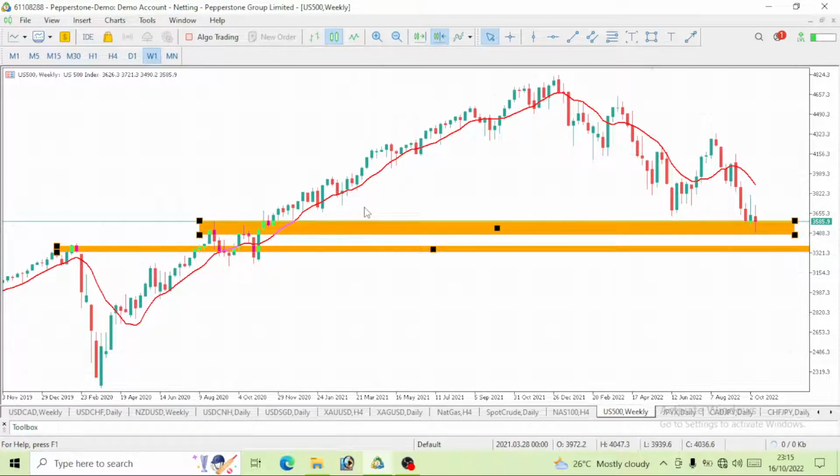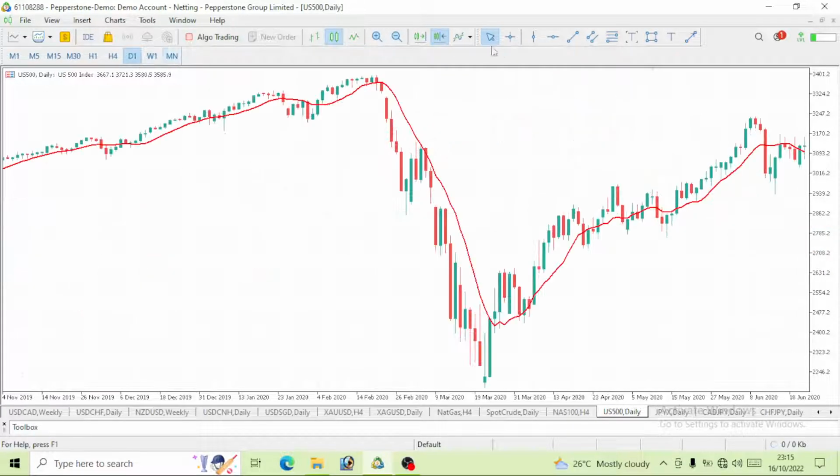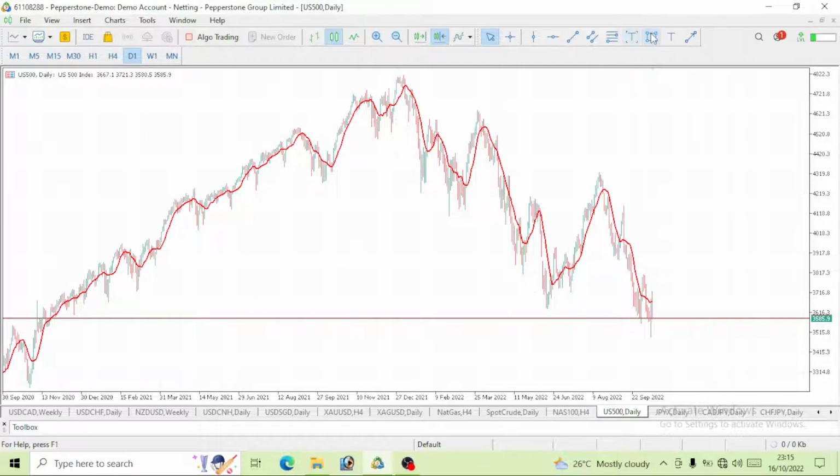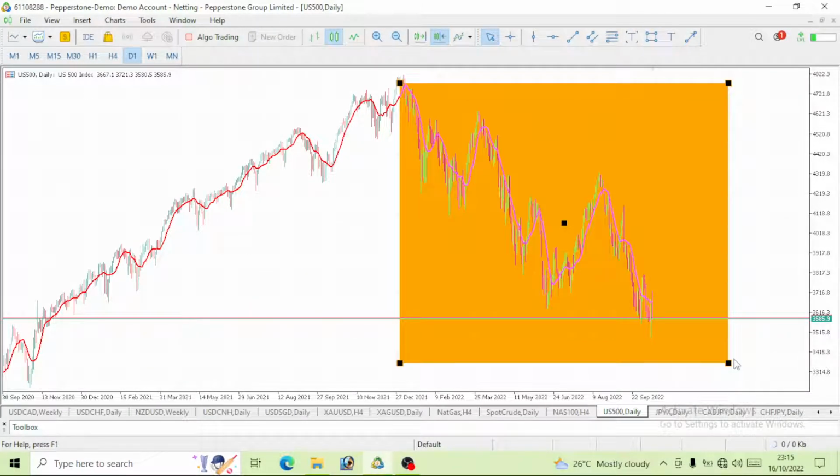So on the monthly time frame, you are bearish. Weekly time frame, you are bearish. Now let's see what this daily time frame actually says. By the way, take a look at this movement. Right, clearly we are on a bearish move. So this is a bearish move.